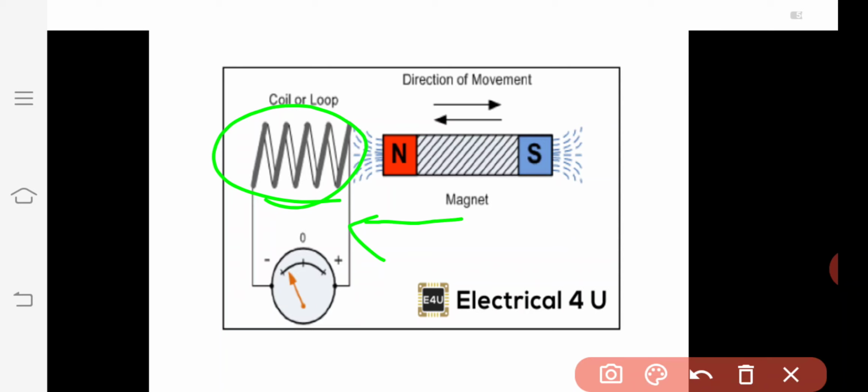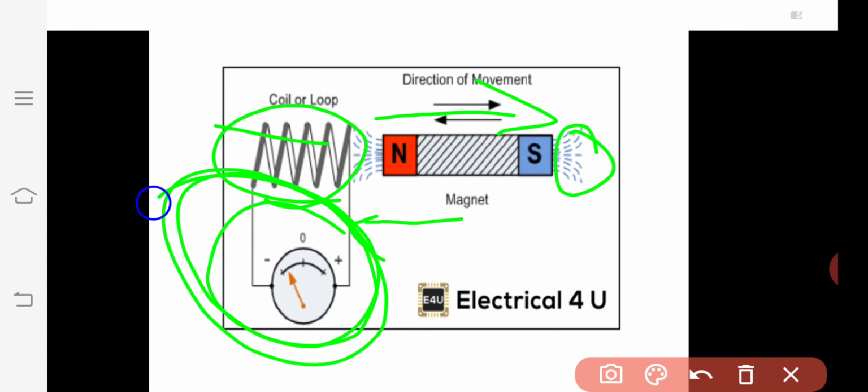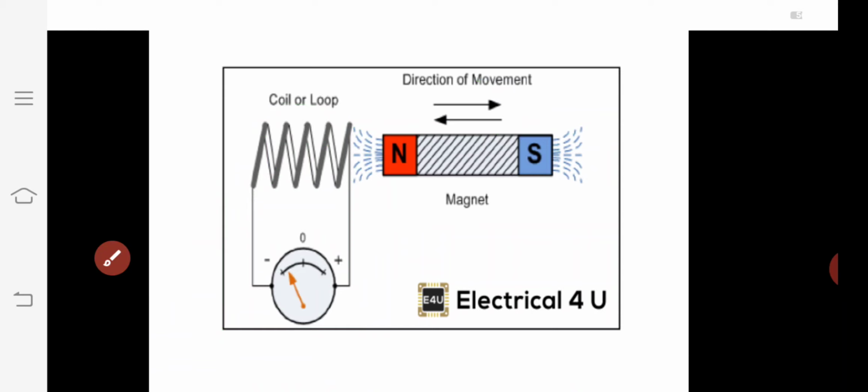When the magnet moves away from this coil, these lines are reduced, and the magnetic field lines and the value of the current are reduced. This is electromagnetic induction.